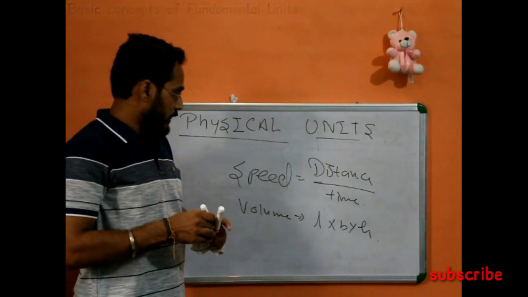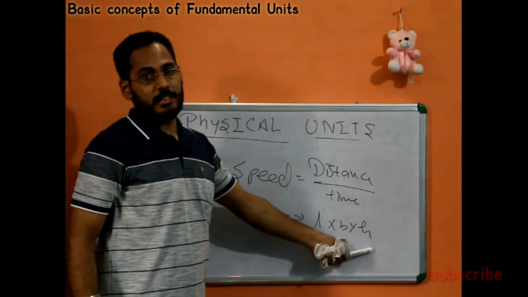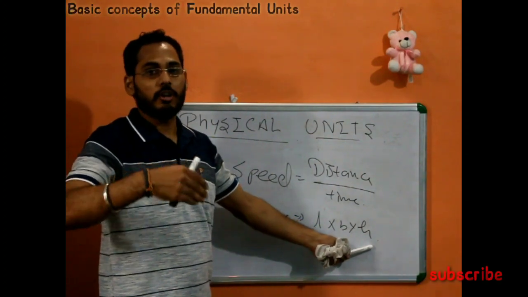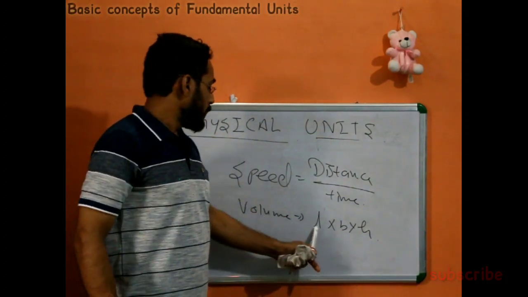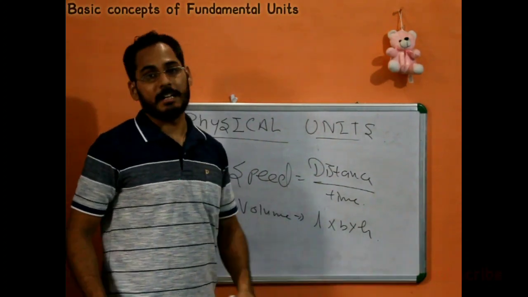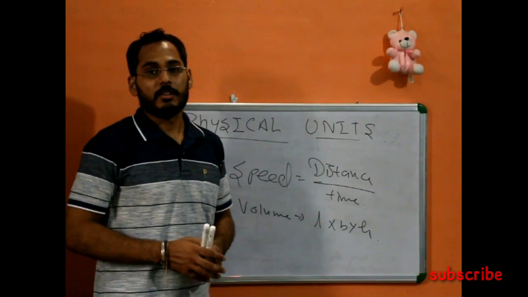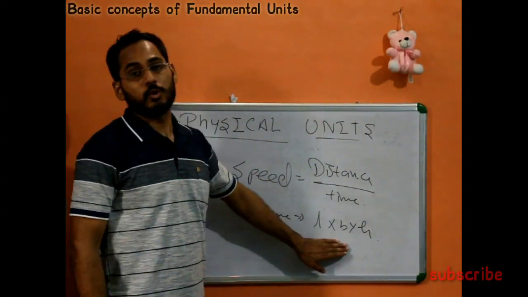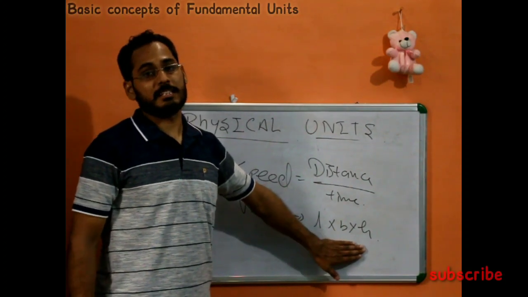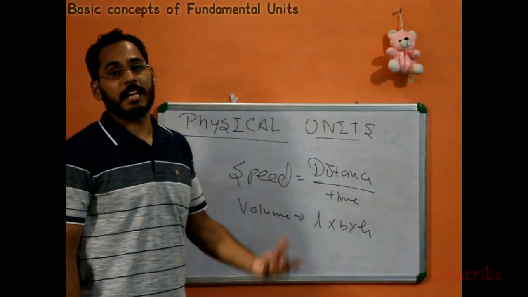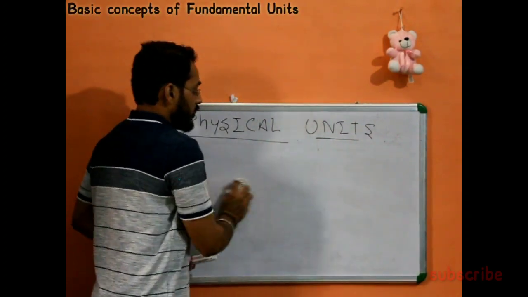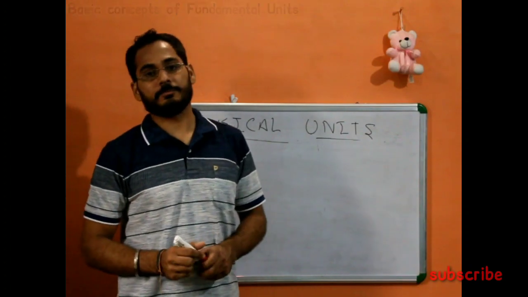Although all of them come under the group of length, because all are measured in meters, they are three kinds, length, breadth and height, because of different orientation. So here we include three physical quantities, and this volume becomes a derived quantity. This was all about the last topic we covered in our video.